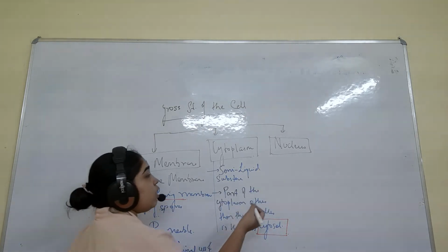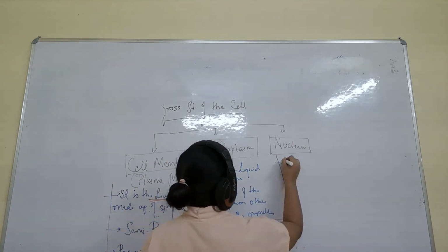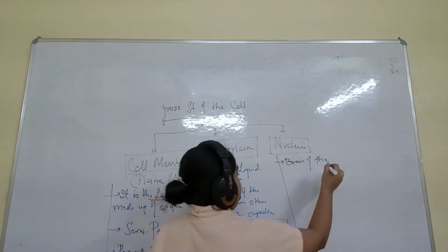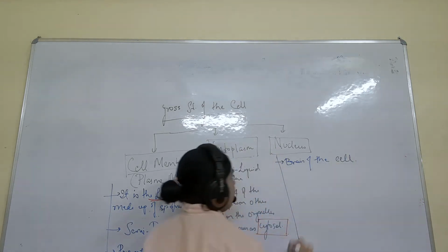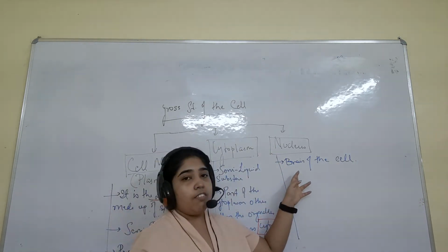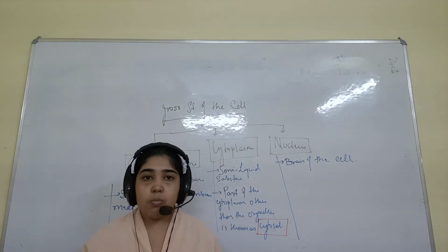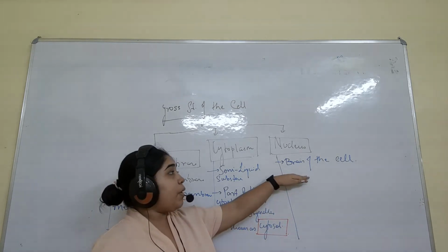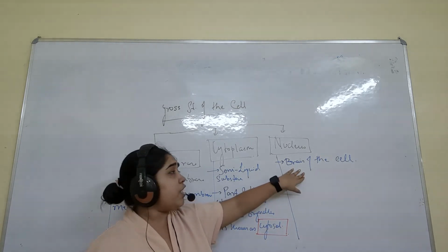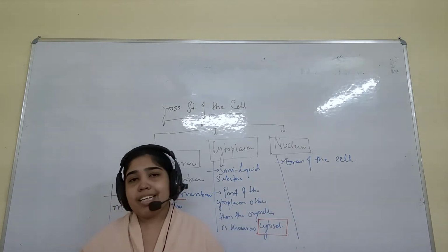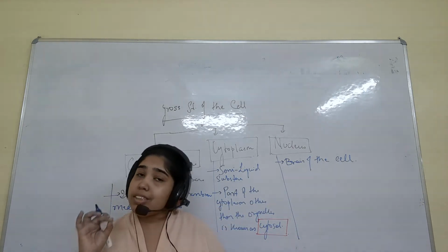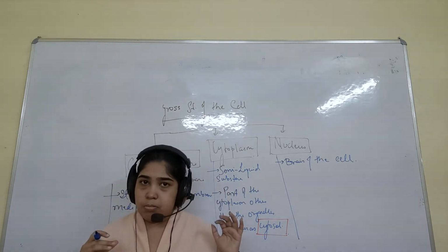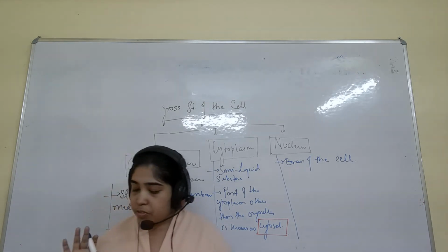Nucleus, very important. The nucleus is basically known as the brain of the cell. If an MCQ comes in any exam, in boards or any competitive exam, asking which is the brain of the cell, like the brain is the most important part in our body, isn't it? Because the brain gives signals to all the parts of the body. So if the question is which is the brain of the cell, you can write: the nucleus is the brain of the cell, because the nucleus is one of the most important parts of the cell structure.